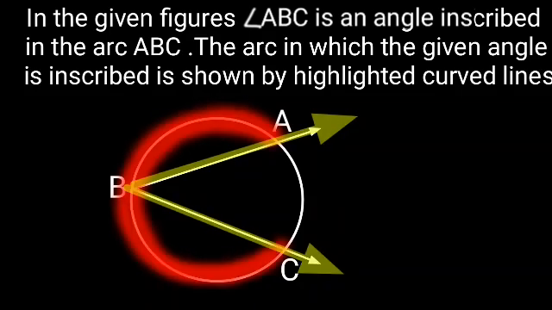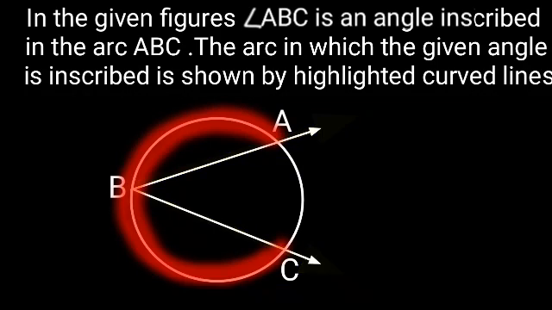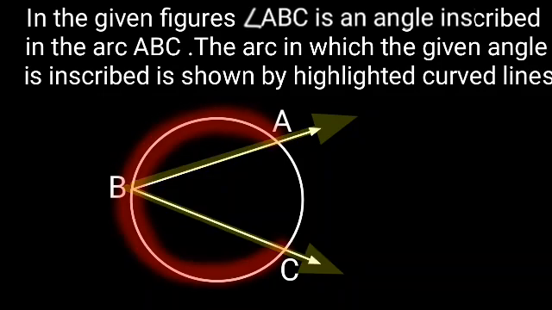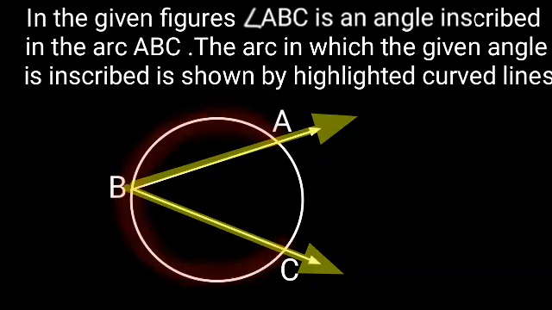Hence, this angle is inscribed with reference to arc ABC. The condition is that the vertex of that angle lies on the curve, but it is not the endpoint of the curve, and every side of the angle has only one endpoint on that side.